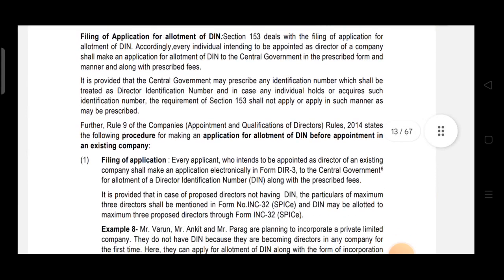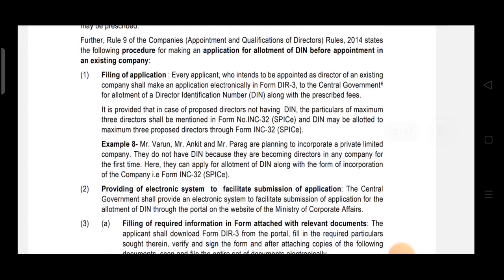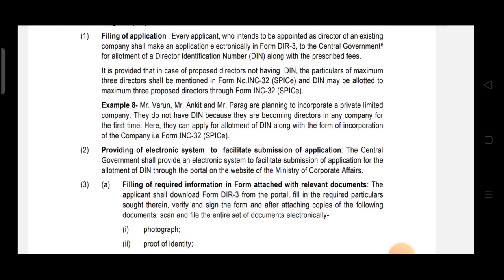Okay, DIN is to be allotted. Now the application is to be filed in form DIR 3, and in case of a proposed director not having a DIN, particulars of a maximum of 3 directors can be filed in form INC 32, that is the incorporation form. Okay, in case of a newly incorporated company, where directors do not have a DIN. So DIR 3, INC 32.